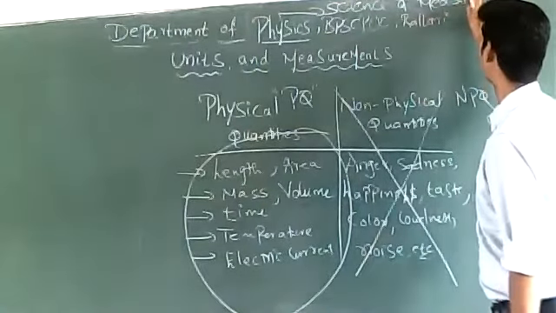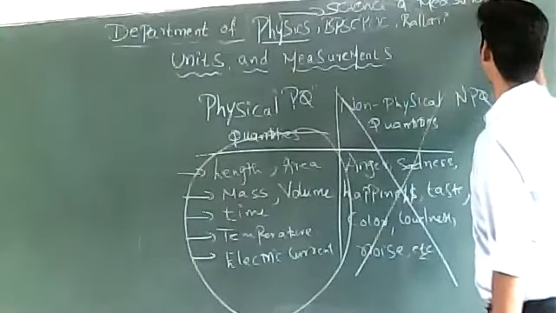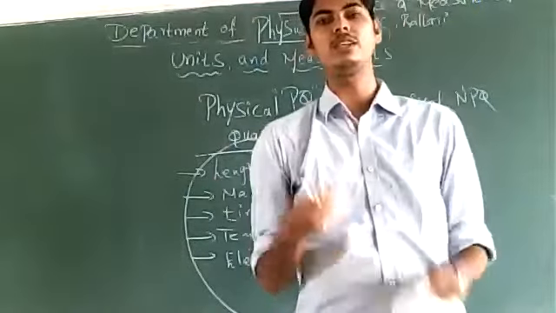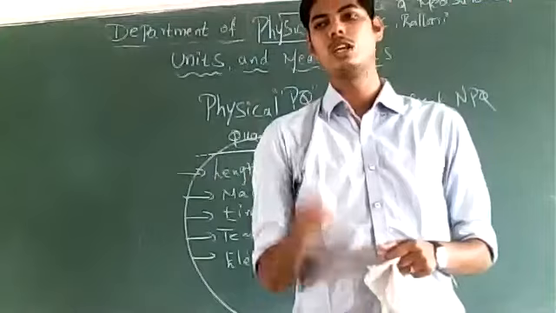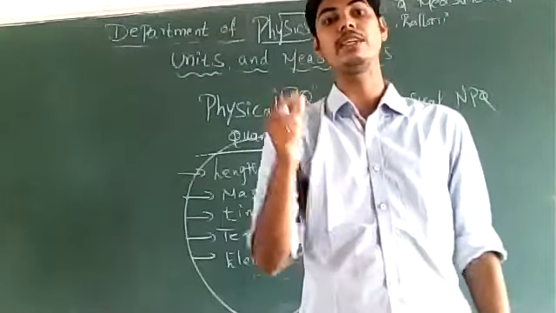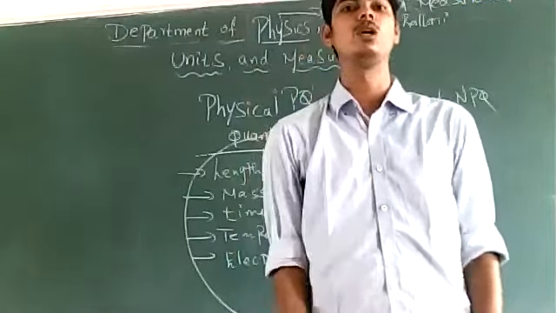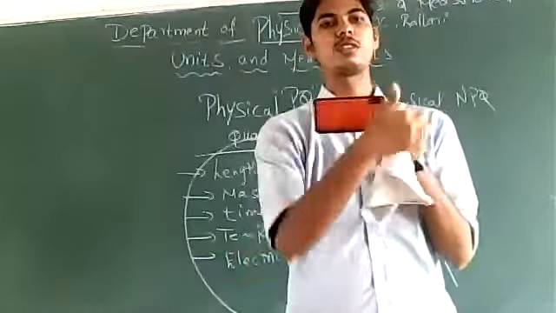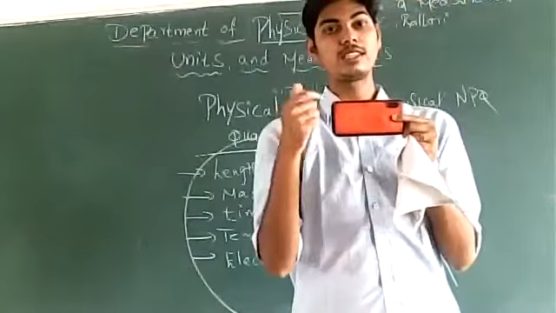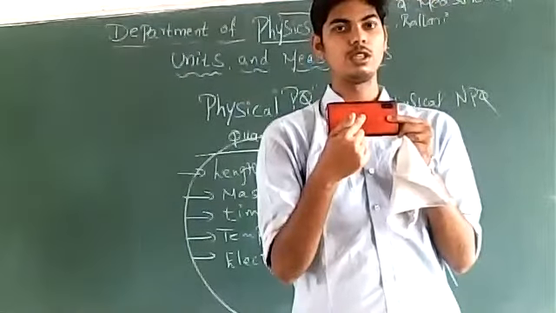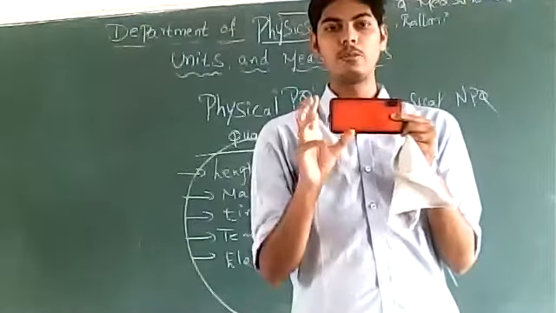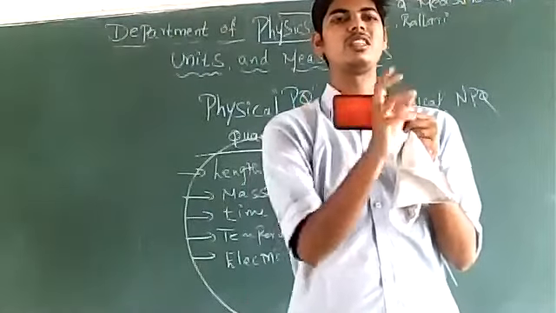Physics is a science of measurement. We always try to measure all the quantities which we study in physics. Now, when we are studying about one quantity, we always try to measure that quantity. If we are studying about, say, area of this surface, you start studying about area of this surface and then you start measuring it. Just saying what the area is will not be enough.